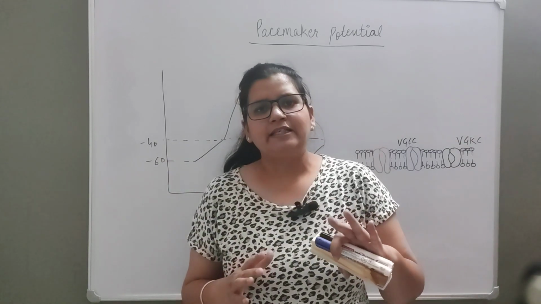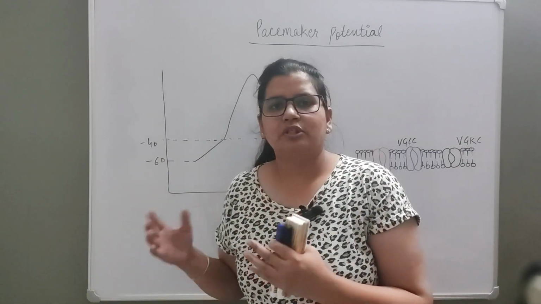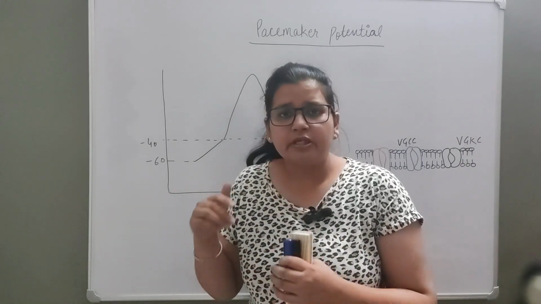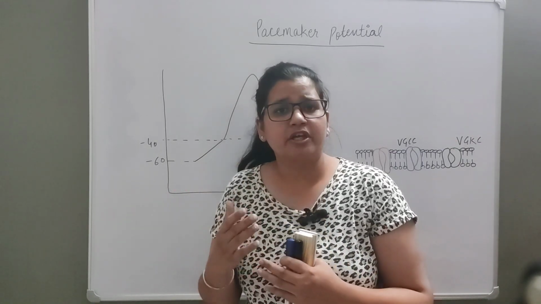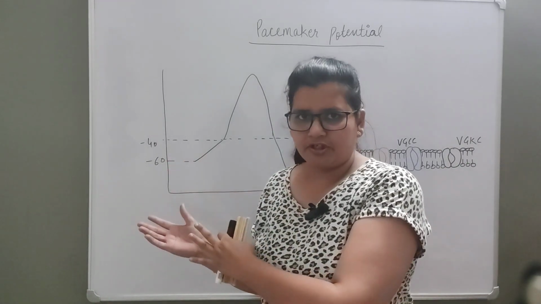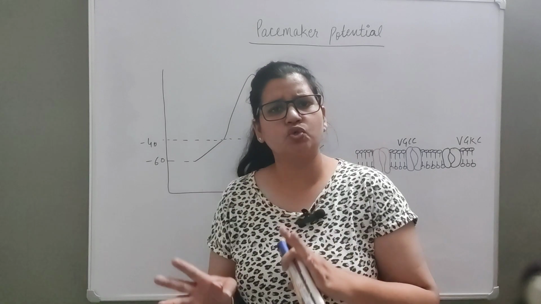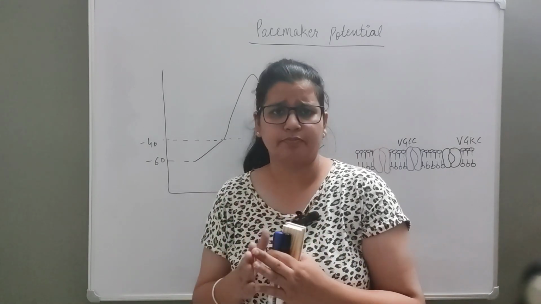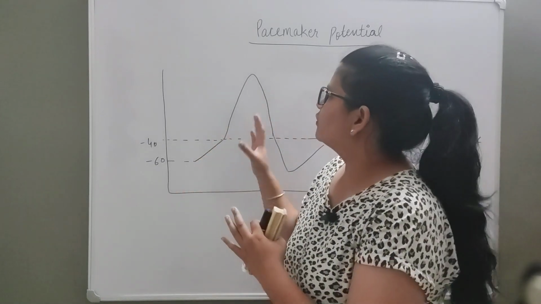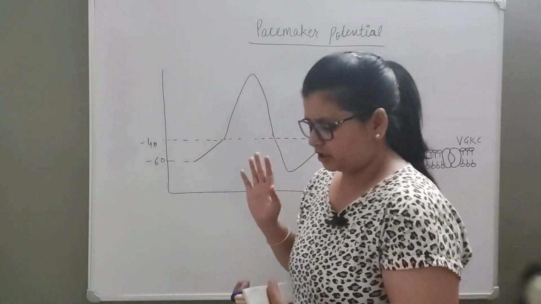Instead, sometimes the examiner can give you the cardiac action potential. That means you are being asked the action potential of the cardiomyocyte, the cardiac muscle, so not this action potential. In these two videos we'll talk about both action potentials and see the difference between the two. First of all, we'll talk about pacemaker potential.